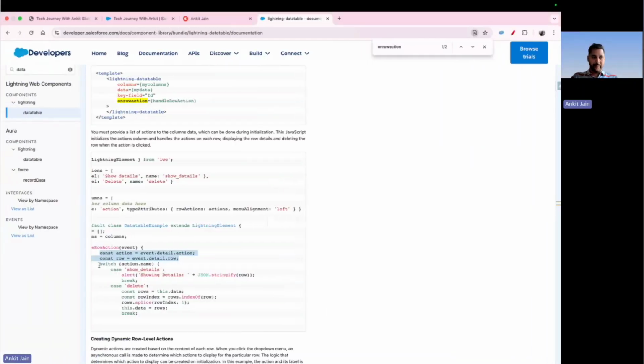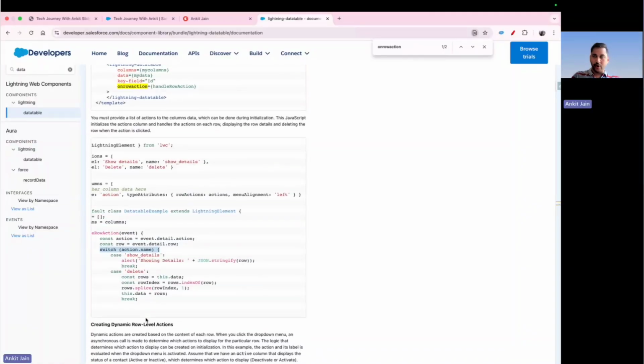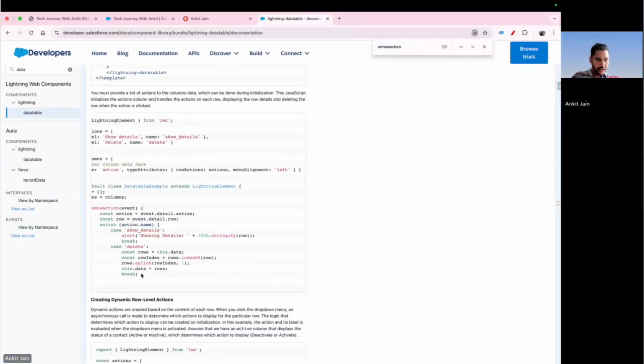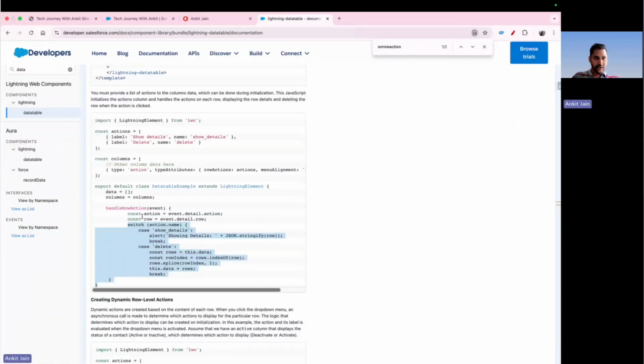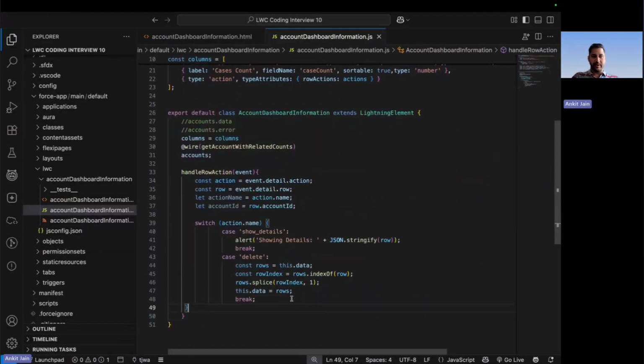So again, you can use a similar kind of logic. Here, you can see they are using the switch statement to identify the action name, and based on that, they are performing the operation. So if you want, you can always use similar logic here as well. I have scrolled to the left. So let me copy this switch block and put that switch block here.